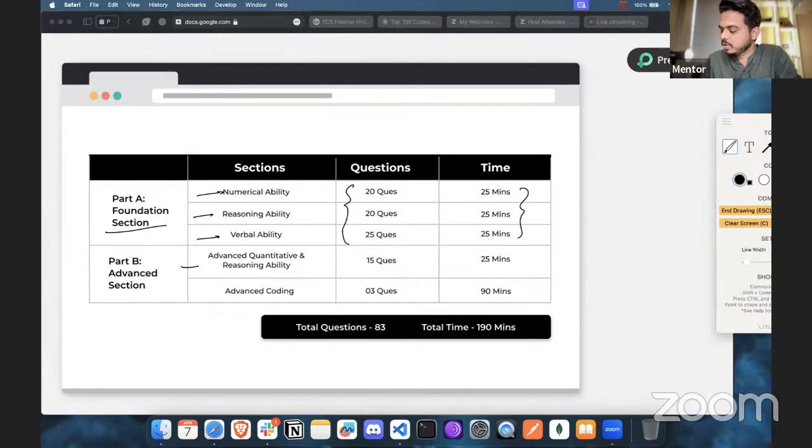Also, in the advanced section, there is going to be advanced quantitative and reasoning ability, which is going to be 15 questions.